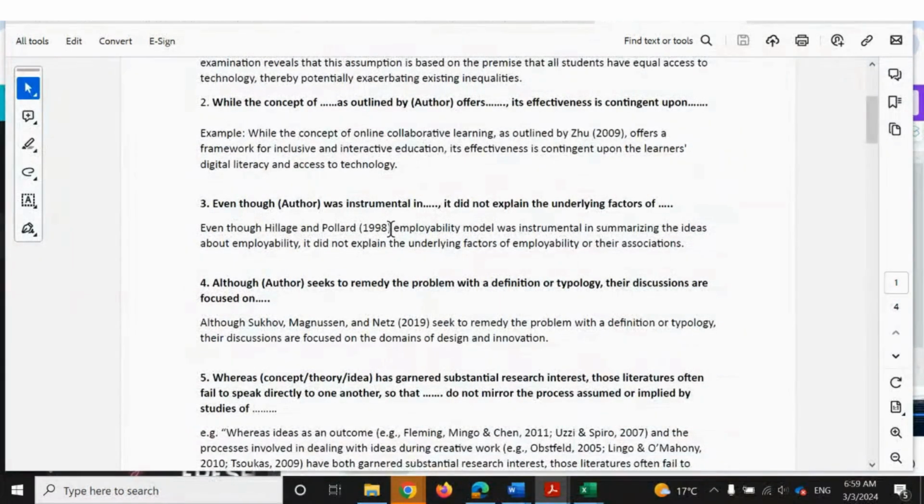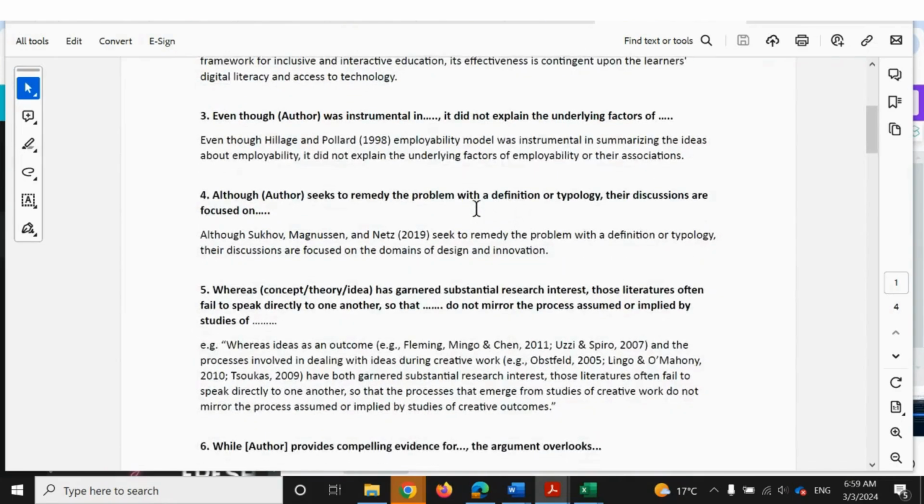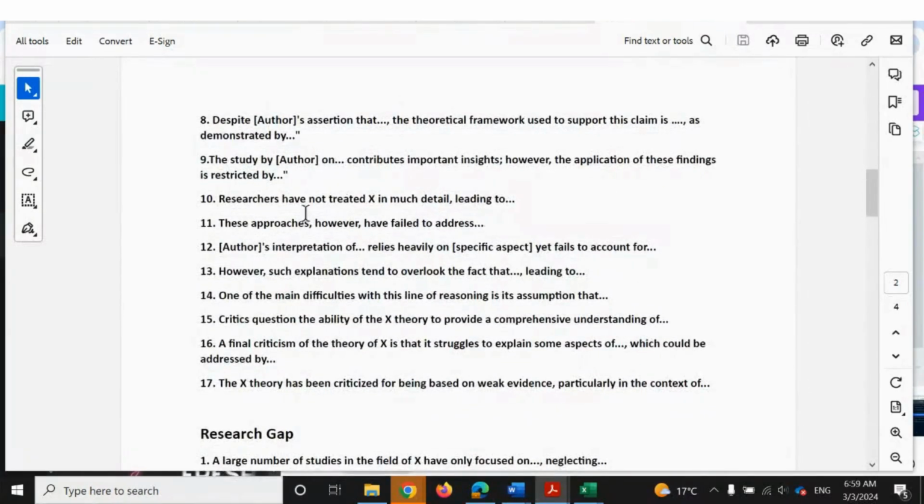There are many examples here that I've added into the list, even though the author was instrumental in, and then write your idea, it did not explain the underlying factors, and then you're leading on to why you're going to be pursuing that line of thought. And here are some examples as well. Just scroll down. So, these approaches, however, have failed to address, and so you're indicating the areas that you're failing to address and that you need to focus on.